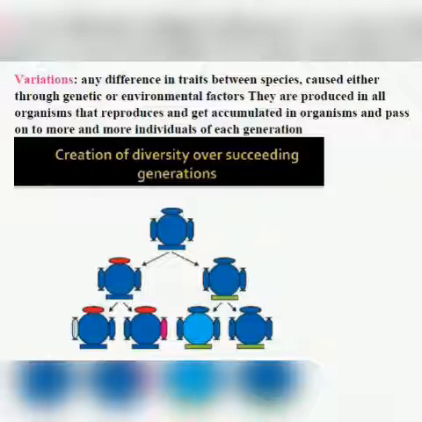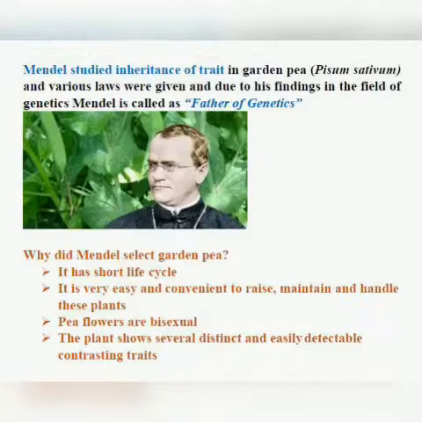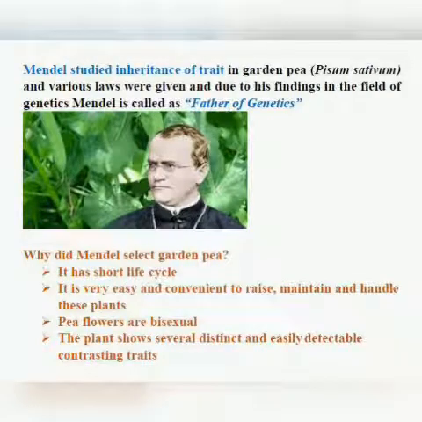Now please come to the next picture, that is, Mendel studied inheritance of traits. There was a scientist known as Mendel.